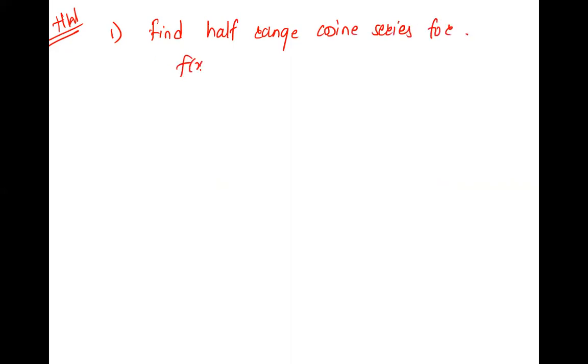Next, write the homework. First, find half range cosine series for f(x) is equal to 1, minus 1, 1 in 0 to a by 2, and it is in a by 2 to a.